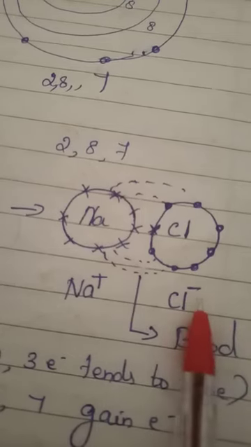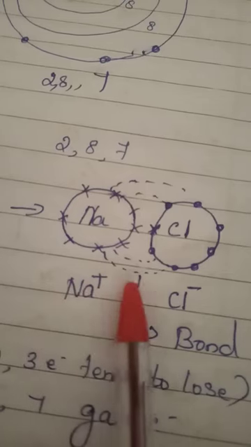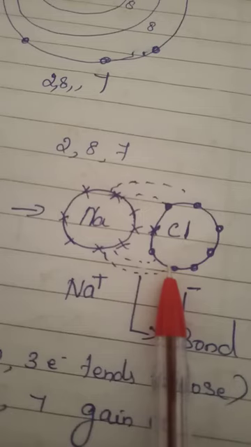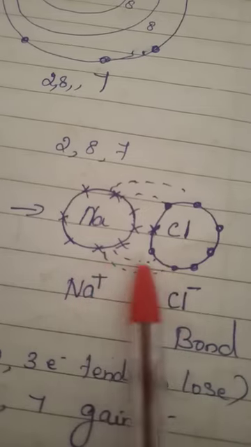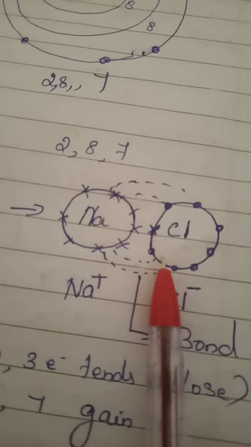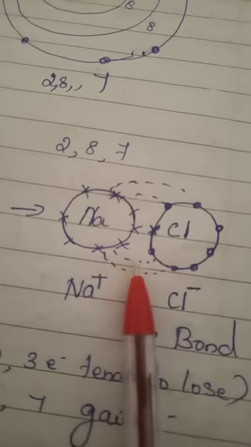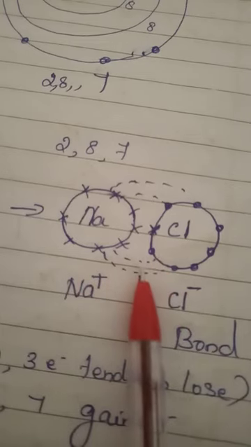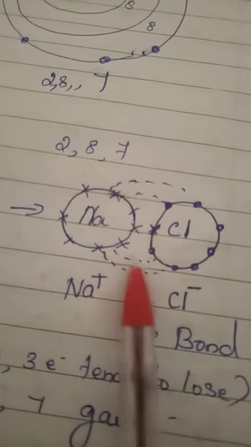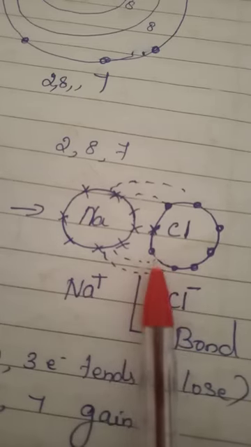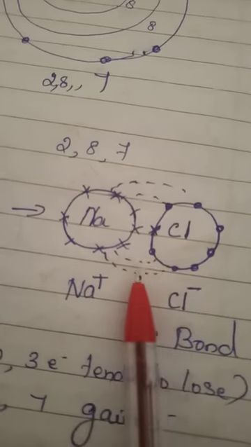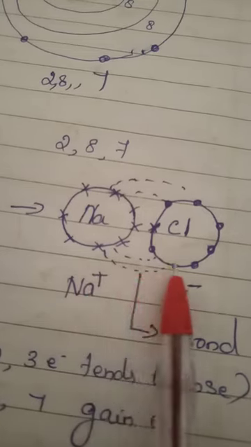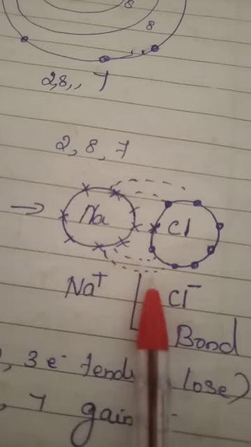So positive and negative charges are created. Due to the transfer of electrons between sodium and chlorine, a force is created. What force is created? An electrostatic force, that is the electrovalent force. Positive and negative charges always attract each other. So sodium is always attracted to chlorine and they exist as a single molecule. So the bond is created between sodium and chlorine. Have you understood? So this is the bond: the attraction between positive and negative charges is called the electrovalent bond.